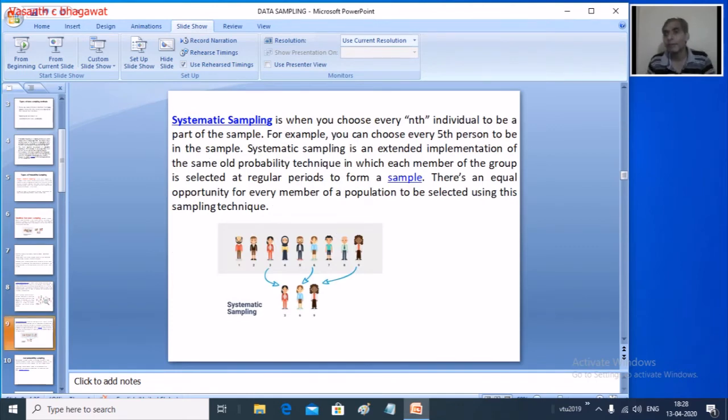So the next type of probability sampling is systematic sampling. Now this is one of the very easy methods of sampling. The name itself says it: even though we are talking about probability, about randomly selecting, here we use the name systematic sampling. Say, for example, we are all sitting in the classroom, and we have 3 benches, 3 rows of students sitting. Let us assume that in each row, in the first group, 4 students are sitting. In the second bench, again 4 students are sitting, like that. 4 members are sitting in each, if you assume like that.